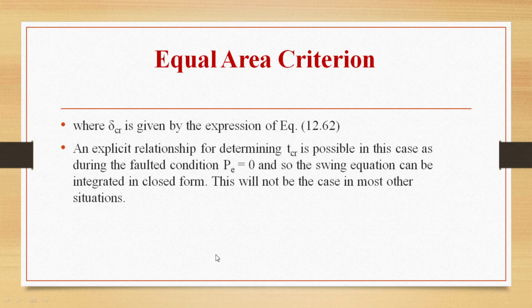An explicit relationship for determining Tcr is possible in this case, as during the faulted condition P is equal to 0, and so the swing equation can be integrated in closed form. This will not be the case in most other situations.